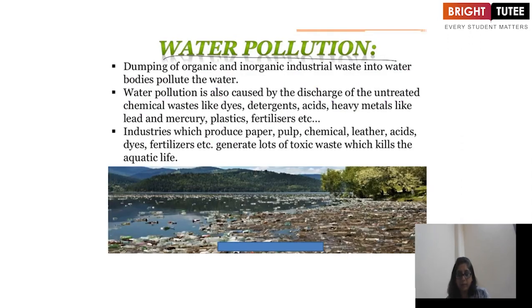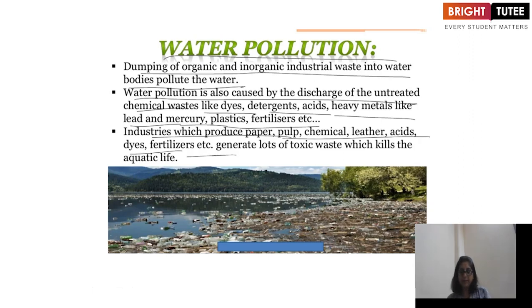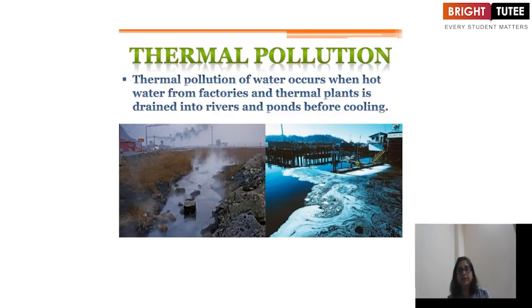Next is water pollution. Dumping of organic and inorganic industrial waste into water bodies pollutes the water. Water pollution is also caused by the discharge of untreated chemical waste like dyes, detergents, acids, heavy metals like lead and mercury, plastic, fertilizers, etc. Industries which produce paper, pulp, chemicals, leather, acids, dyes, and fertilizers generate lots of toxic waste which kills aquatic life. Here you could see the picture. See how the water is being polluted.